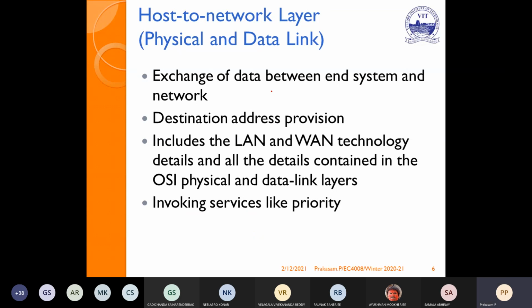Then the data link takes care of destination address provision. It exchanges data between the system and the network. It also takes care of error correction and detection. So the host to network layer in TCP/IP takes care of establishing connections between two devices through the medium. Then it also takes care of data rate, and it takes care of error control and flow control in the TCP/IP model.